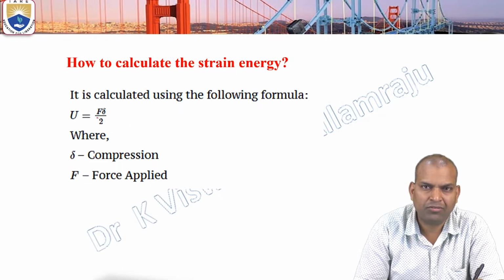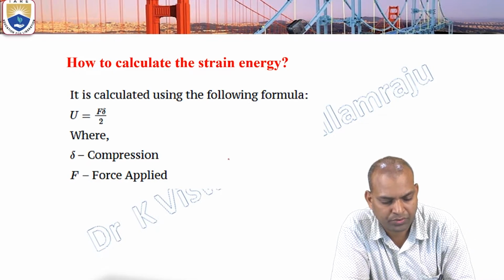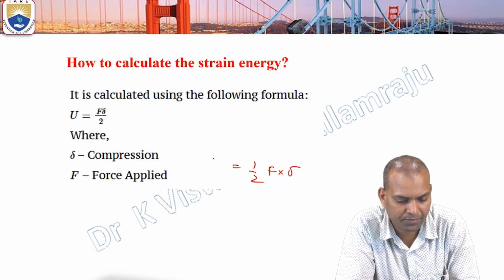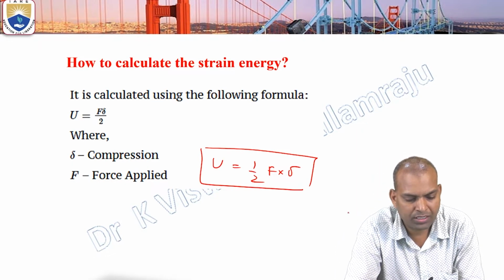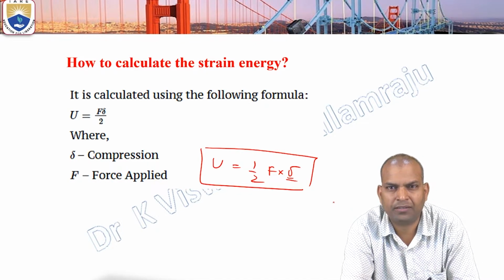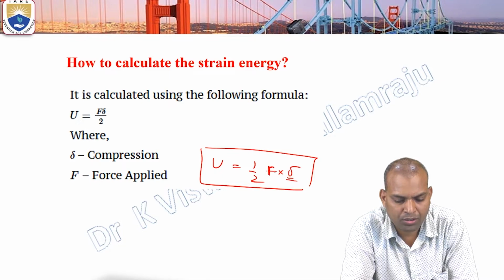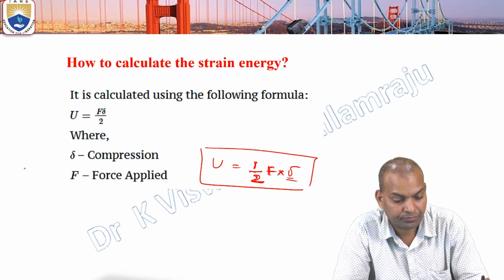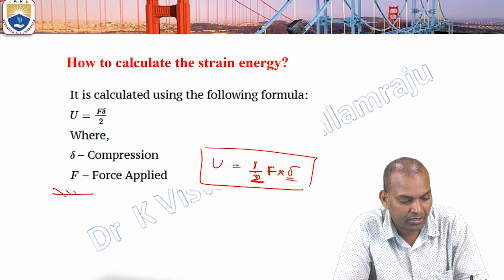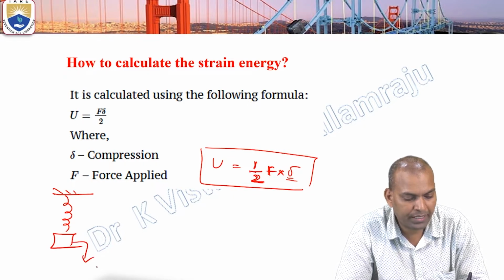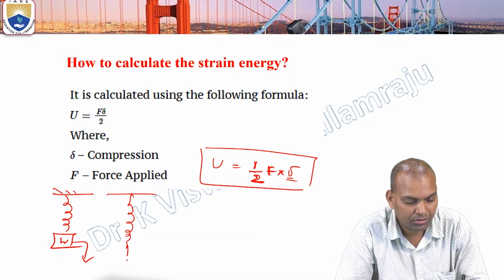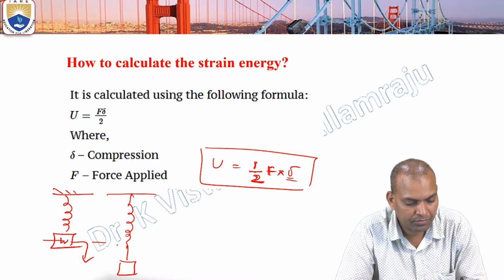The strain energy can be calculated as half of load into deflection, that is, half of the load F into deflection delta. Here delta is the deflection or compression and F is the load or force applied on the body. So on the spring, suppose when the load W is applied, there will be a deformation, known as delta.